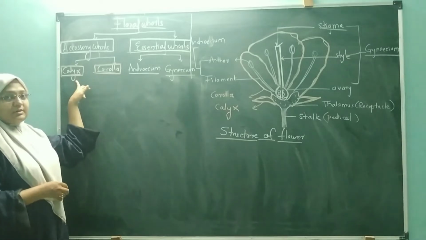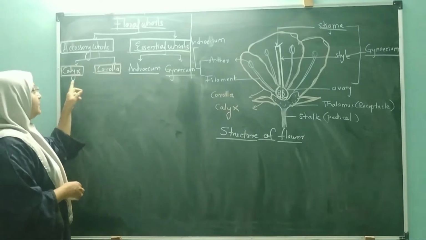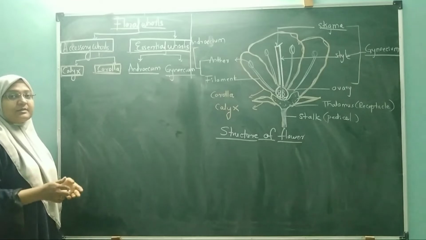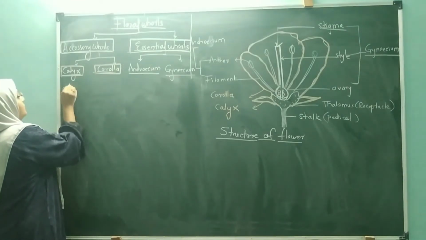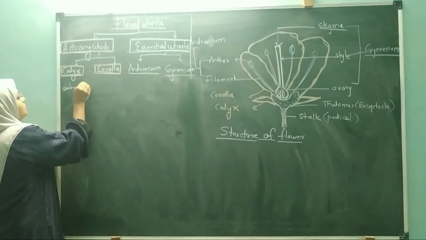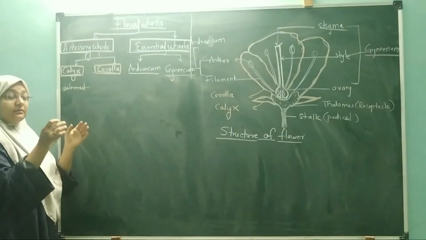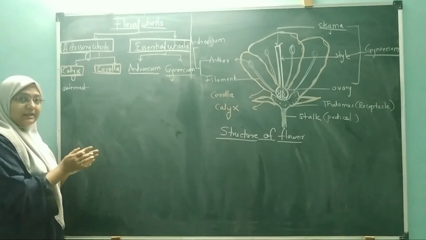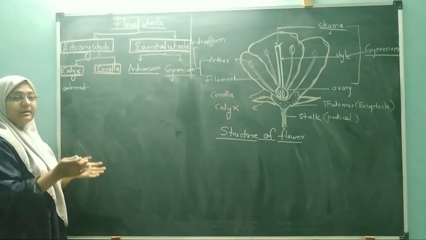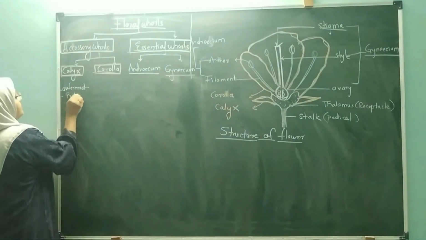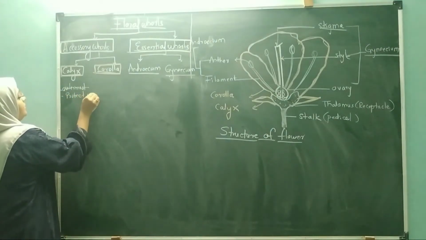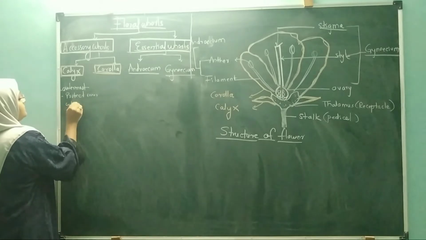The first one is the calyx. As we have studied in the 11th standard, the calyx is the outermost whorl. Basically, when the flower is in a bud condition, the calyx protects the inner whorls of the flower.